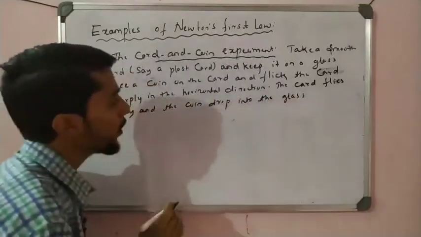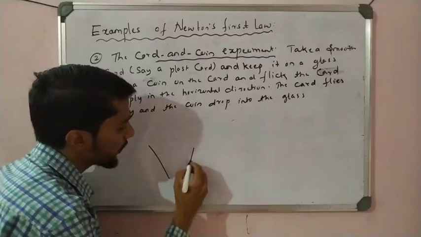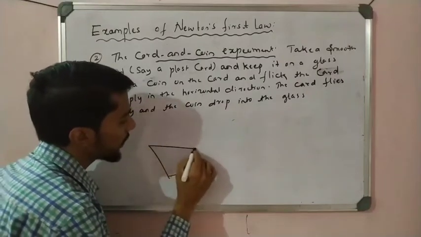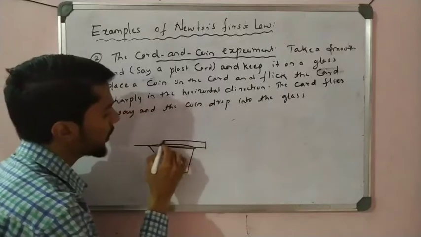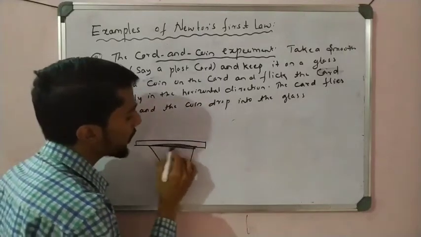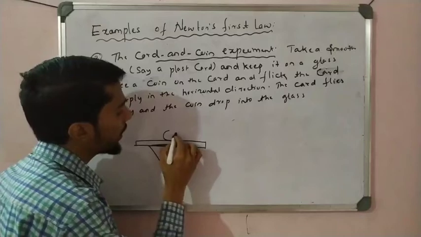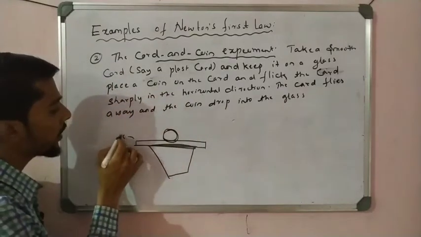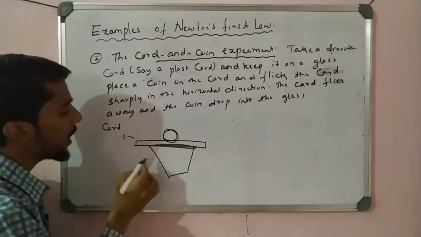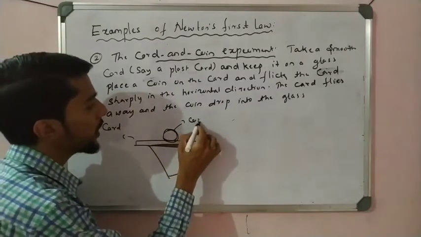See, the simple concept is there. Take a glass and take a cardboard sheet, and on the cardboard sheet keep a coin here. This is the smooth card, and this is a coin.